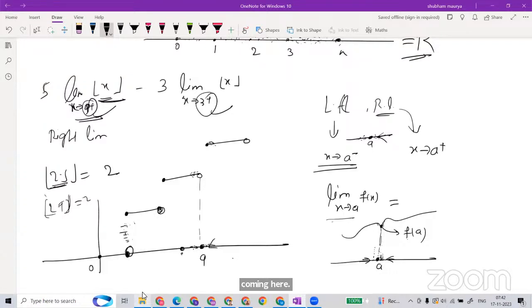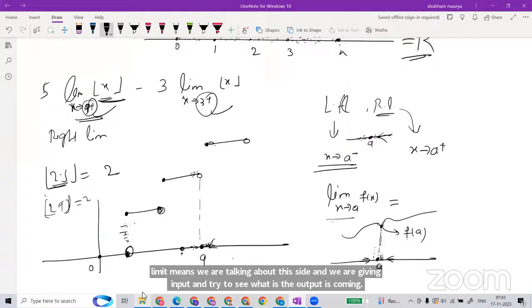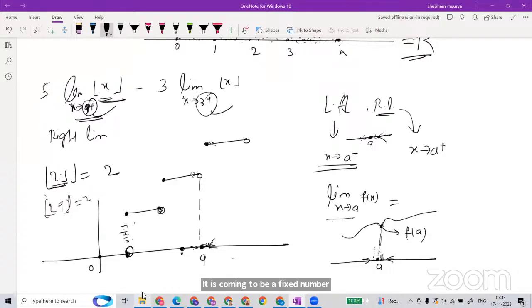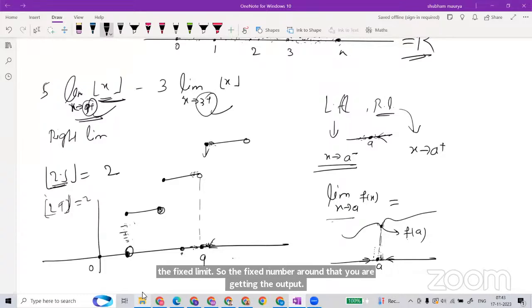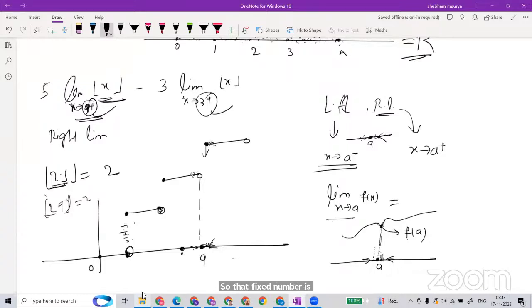But for the right limit we are talking about this side, giving inputs and seeing what output comes. It comes to be a fixed number, around which you are getting the output. That fixed number is the limit as you approach a from the right, here as approaching 9 from the right. So this is going to be 9. And very similarly, again it is 3.